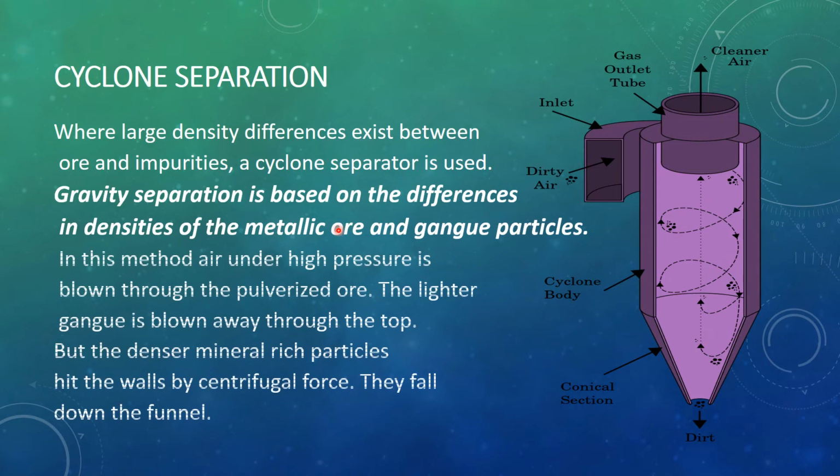And what do we have to do in this separator? Air under high pressure is blown through the pulverized ore. Lighter gangue is blown away through the top, but denser mineral-rich particles hit the wall by centrifugal force and they fall down the funnel. So lighter particles move away from this, dark particles are removed from this point, and our main concentrated metallic ore will remain here. So it can be easily separated by the cyclone separator.